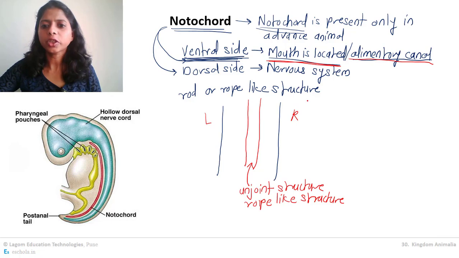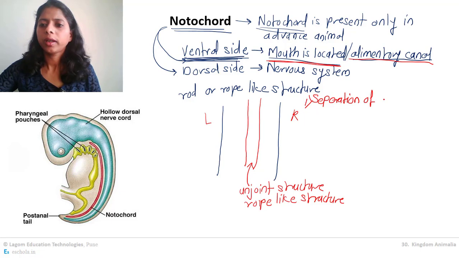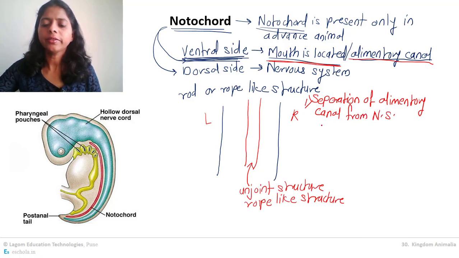So, the first function of notochord is separation of alimentary canal from nervous system. Clear? The first function.